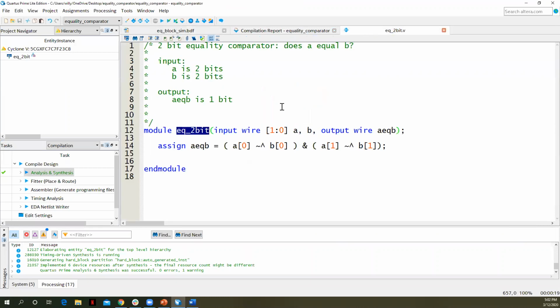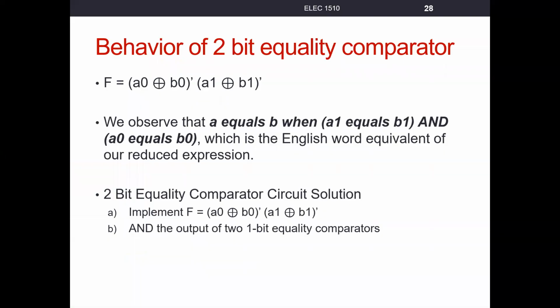We ended up with this equation here that we derived through Boolean algebra. But we want to take a look at another way to use this circuit, a structural representation. All right, so let's go back over to our slides.